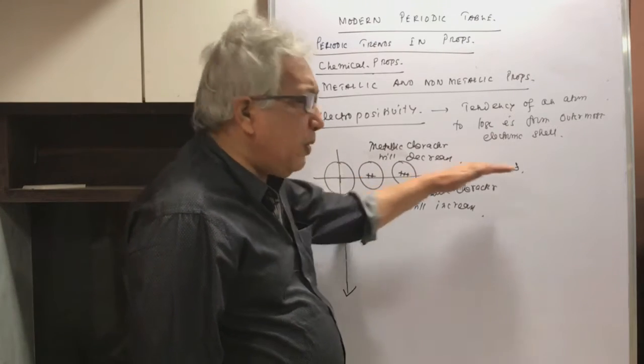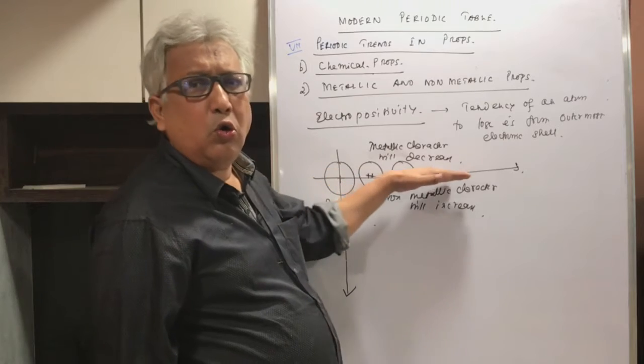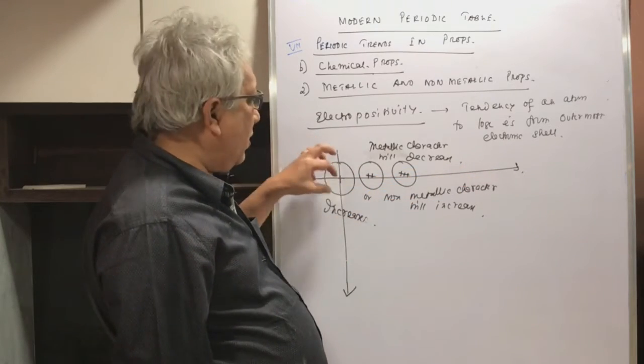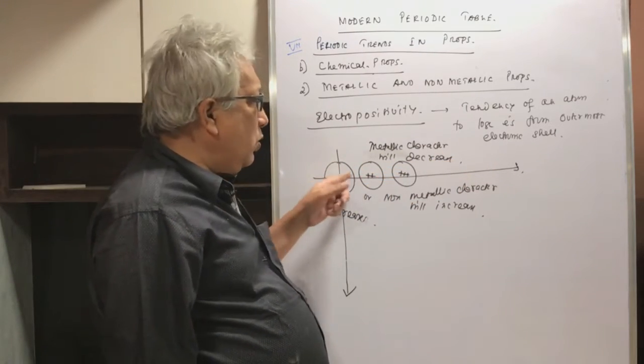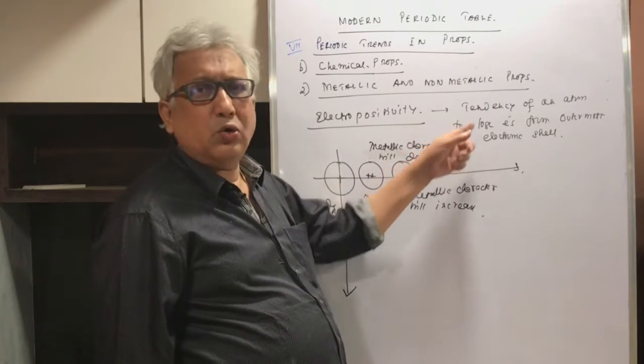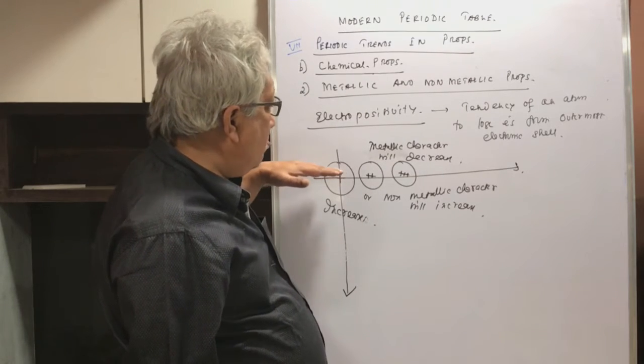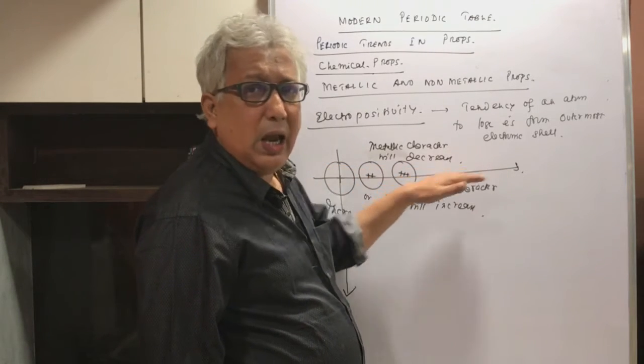Across the period, the electropositivity will go on decreasing because of decreasing atomic size, increase in nuclear charge, and its tendency to come closer and closer to the octet configuration.